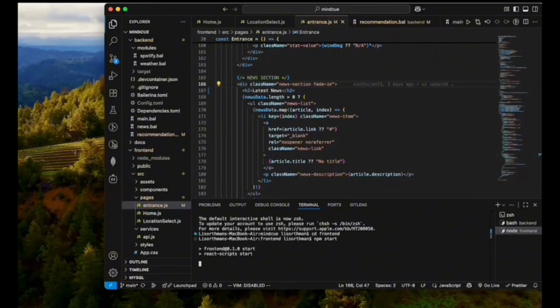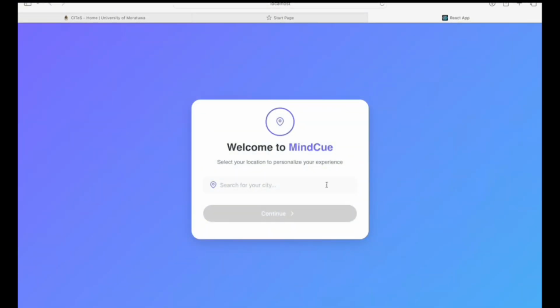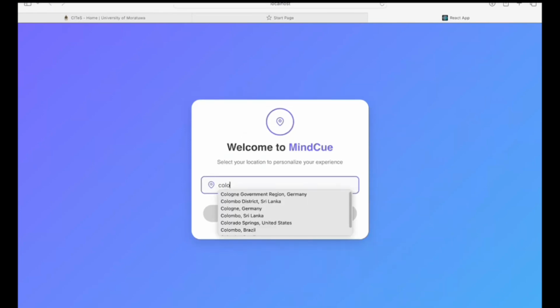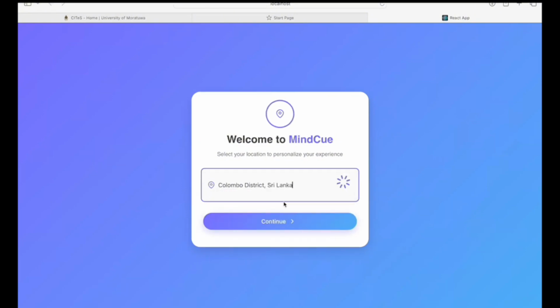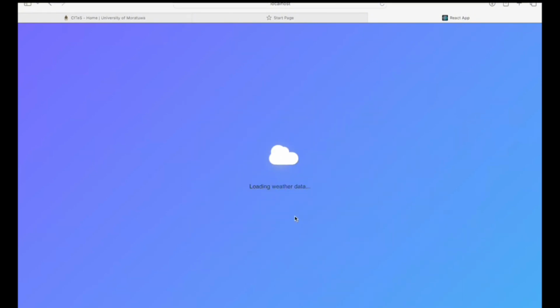Running the application in your browser, it will take us to the landing page of Mindcue, which is a location prompter. Our current location or whichever preferred one can be inputted. Typing in, the predicted suggestions are shown in a drop-down and can be selected. Continuing, Mindcue will analyze the weather in your inputted area and will take you to this page.